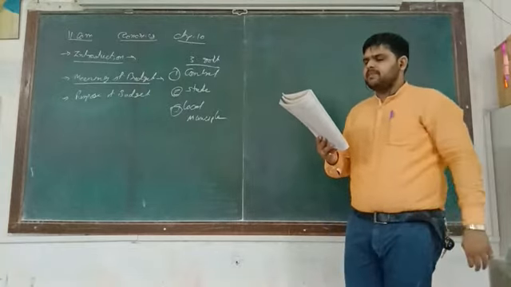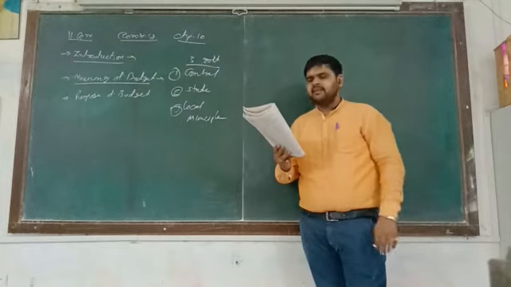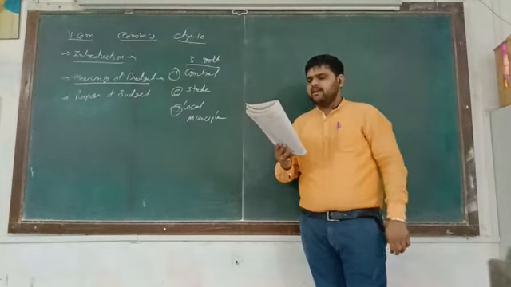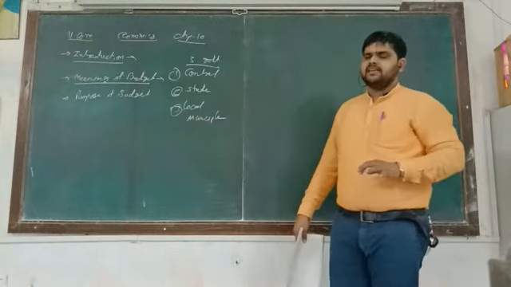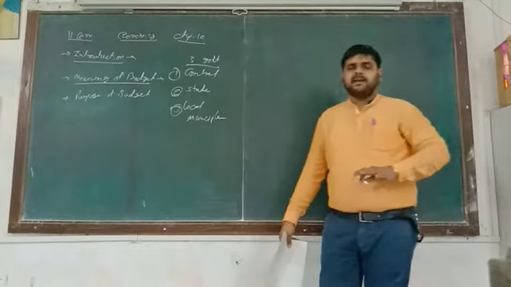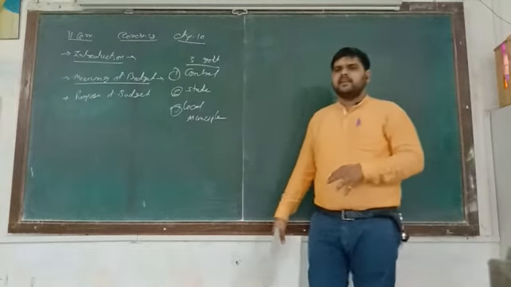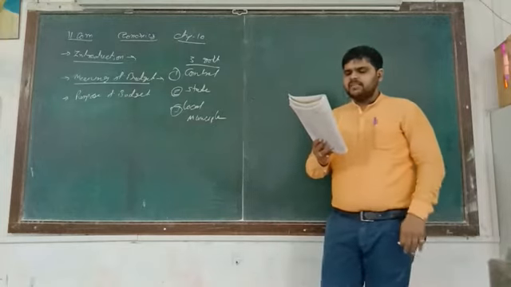Main elements of the budget. What are the main elements? Five main elements are there. Number one, it is a statement of estimate of government receipts and expenditure. Okay, so if the government prepares the budget, then approximately the government's income as well as government expenditures are included over there.